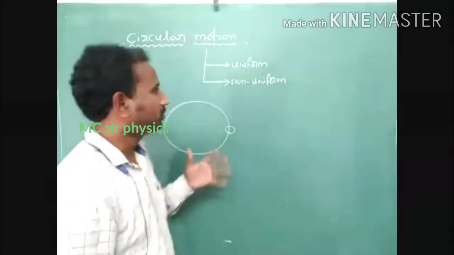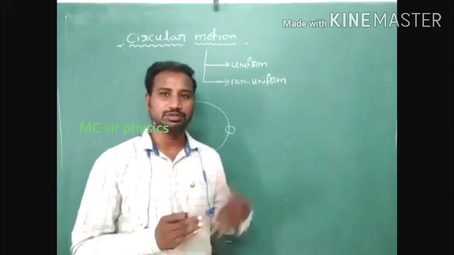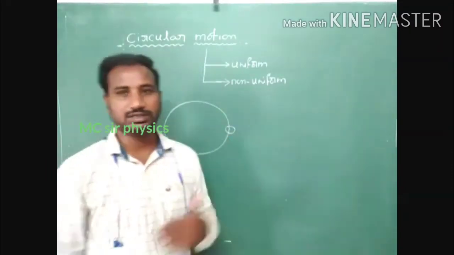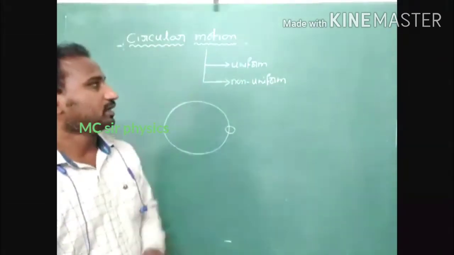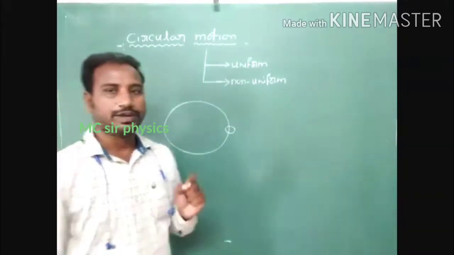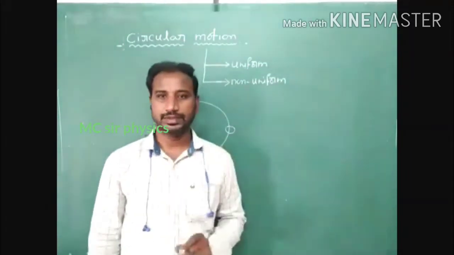Very important. Here, how many types of circular motion are there? There are two types of circular motion. First one is uniform, second one is non-uniform. Here, first is uniform circular motion. Already we discussed that point in the horizontal direction.